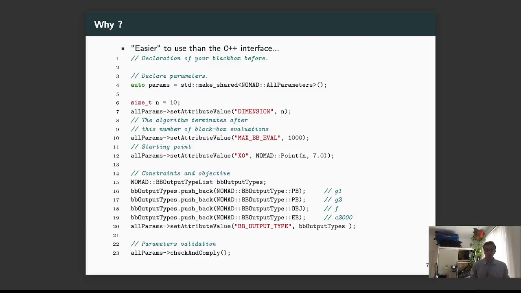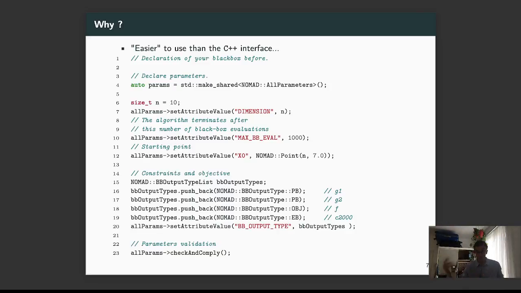Okay. Why? The first point is that it is easier to use than the C++ interface. Take a look at this one. You have to create your parameters, you don't even know what the type is, you have to give it a lot of information, and you don't know which ones are mandatory or not. After that, at the bottom of the slide, you have to check them.